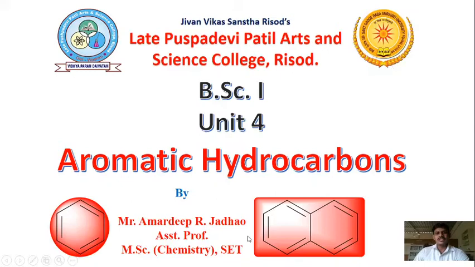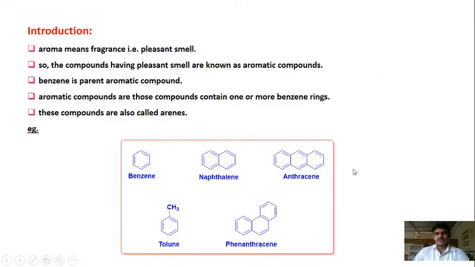Today's topic of our lecture is aromatic hydrocarbons. It is BSc first year's Unit 4. So in introduction, aroma means fragrance, that is pleasant smell. So aromatic compounds are those compounds which have pleasant smell, and the parent aromatic compound is benzene. Aromatic compounds are those compounds which contain one or more benzene rings. So the benzene ring is the basic unit of aromatic compounds.